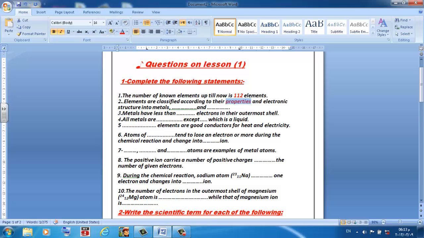Elements are classified according to their properties and the electronic structure into metals, non-metals, and noble gases.